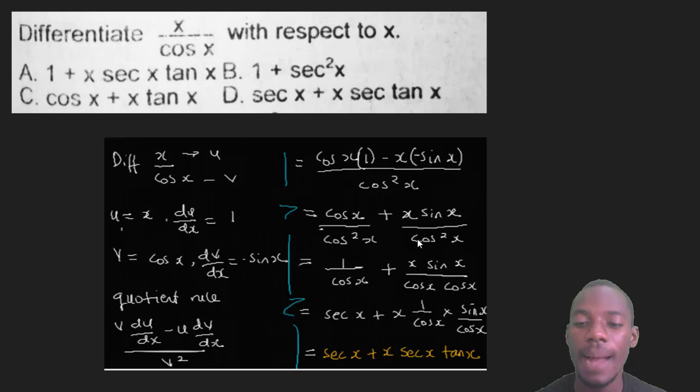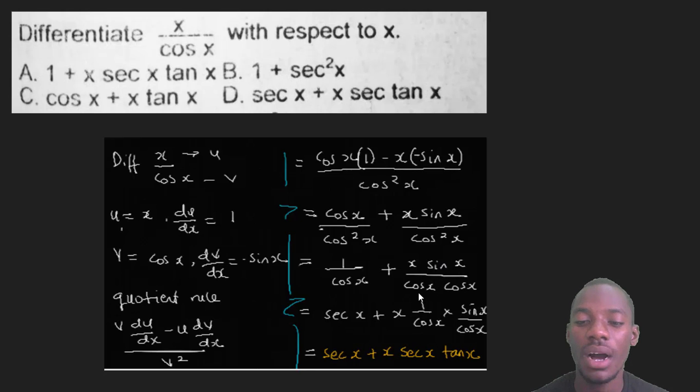Now cos x over cos squared x means cos x will cancel one cos x, and it will remain 1 on top over cos x, because cos squared x means cos x times cos x. So it will remain 1 over cos x, plus x sine x on top over cos squared x, which is cos x and cos x, right?